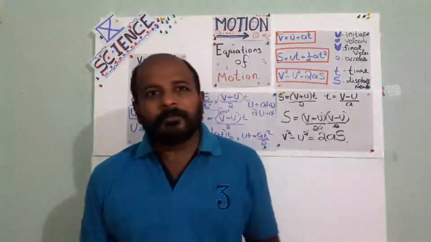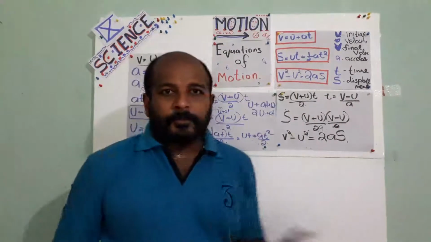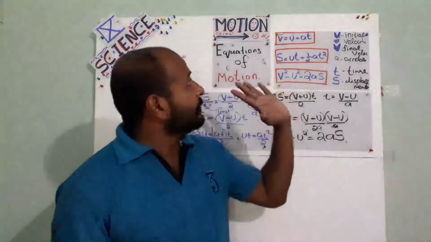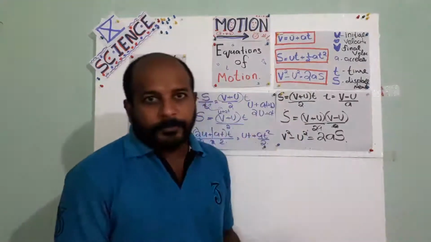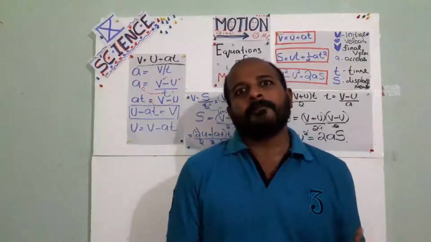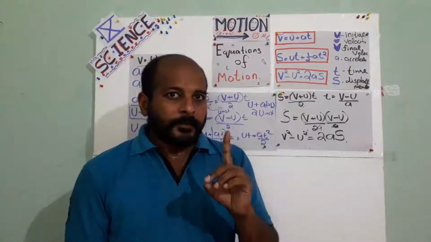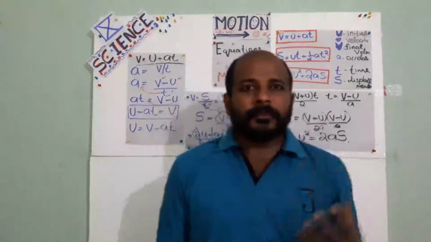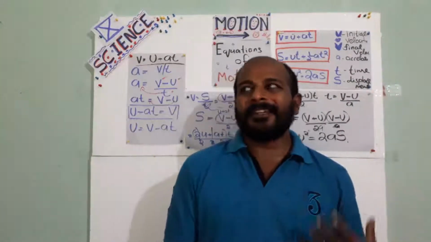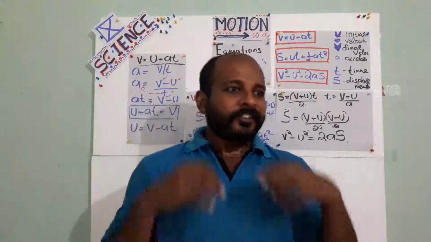Velocity time graph means velocity will be there, initial velocity and final velocity. If we have the initial and final velocity with respect to time, we can easily find out acceleration. Understood?